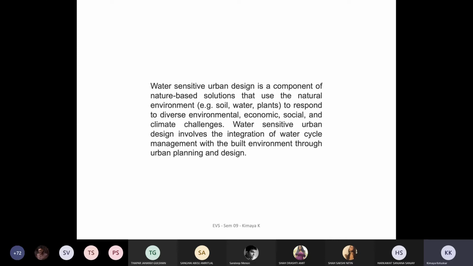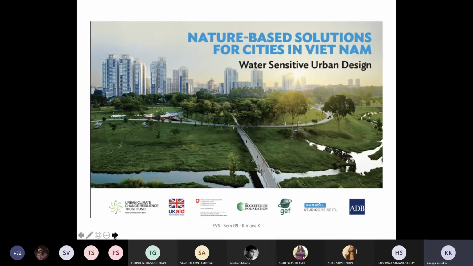understand also the peripheral or the surroundings of the neighborhoods, the social aspects of it. Whatever that you do onto that particular site, what is its impact onto the neighborhood? What is its impact on the livelihoods of the communities which are engaged within that site? And then what are the climatic challenges which are there? It also involves the integration of the water cycle management with the built environment through the approaches of urban planning and design. So not necessarily everything will happen at a building scale. So we are also talking about shifting the scales.